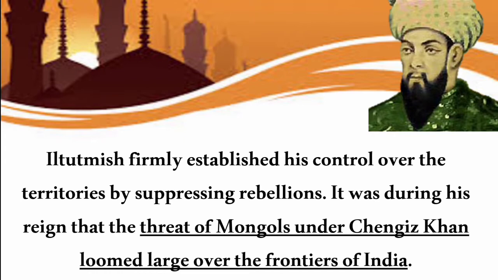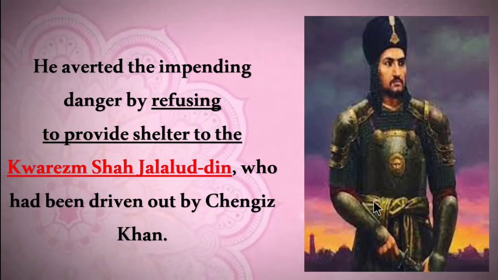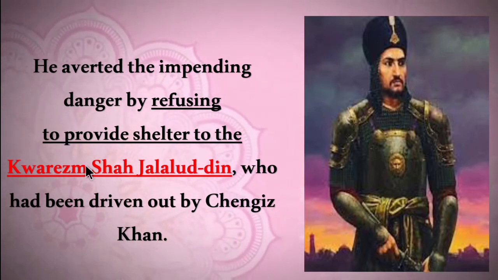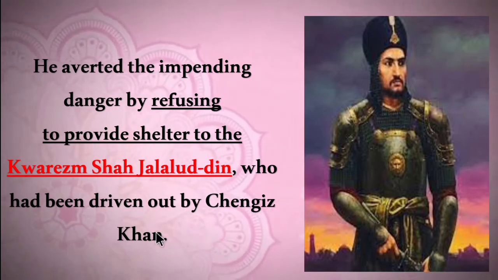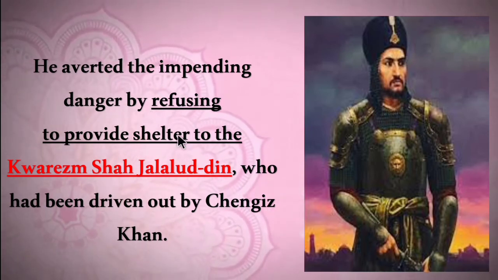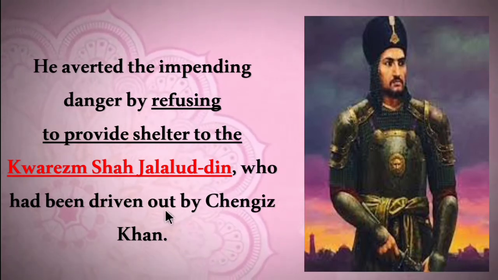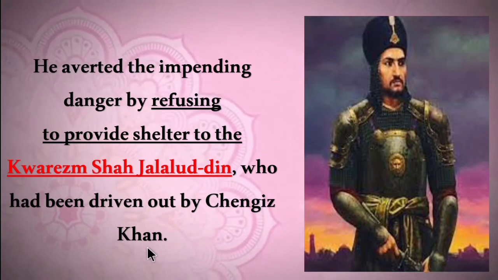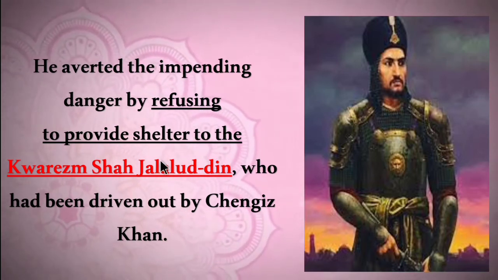He averted the impending danger by refusing to provide shelter to Qazim Shah Jalaluddin, who had been driven out by Genghis Khan. So he avoided unnecessary war.